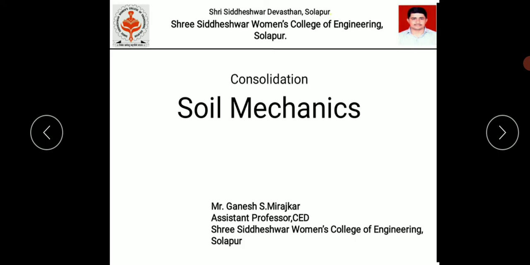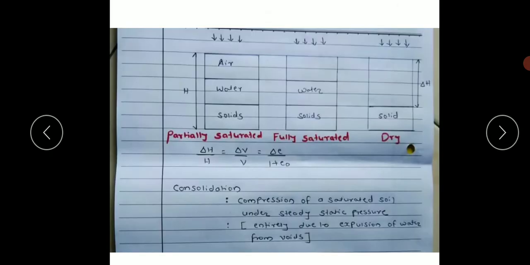So, in today's lecture, we will be discussing consolidation from soil mechanics and some important multiple choice questions for GATE 2021. Briefly, we will discuss the concept of consolidation. Consolidation is nothing but a compression of a saturated soil under static steady pressure. It means after application of pressure we are interested to remove the air and water from the soil mass, to have ultimate reduction in volume and to increase the dry density.